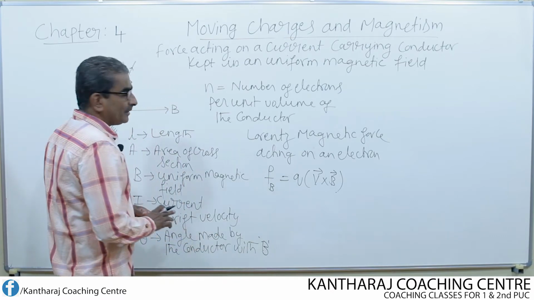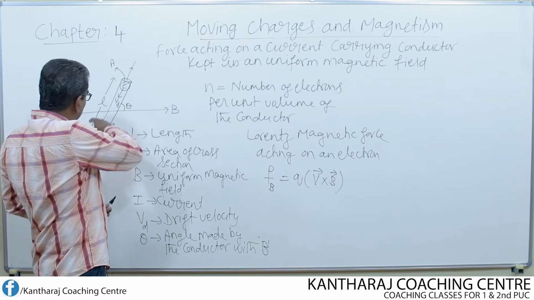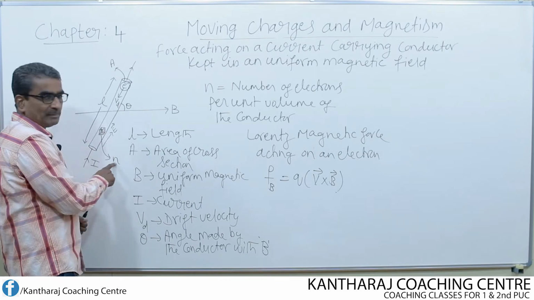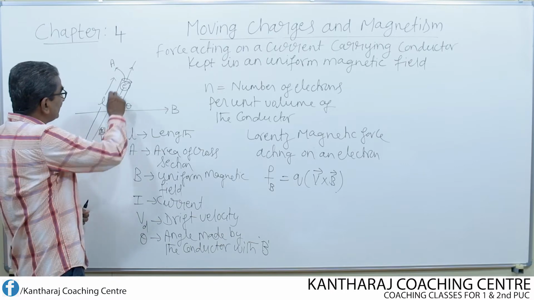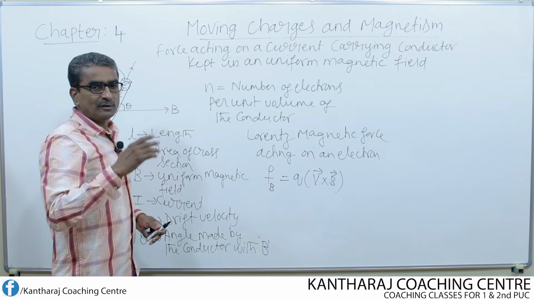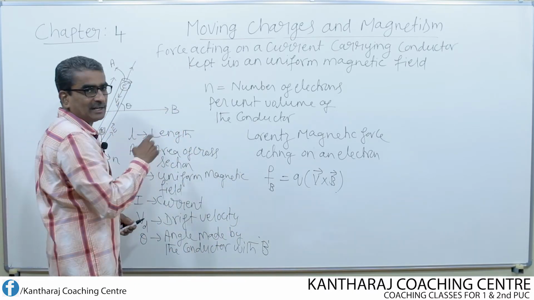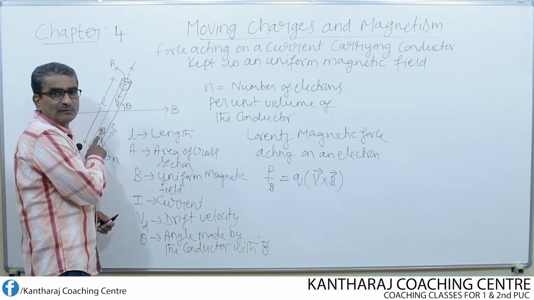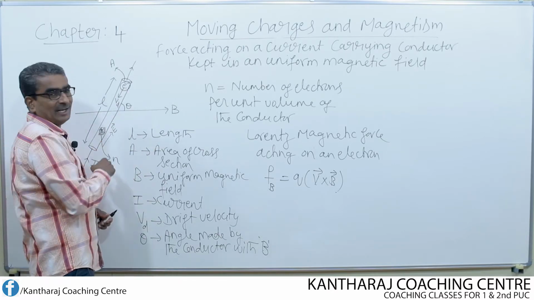Now what is the total number of electrons present in the entire conductor? For 1 unit volume, n is the total number of electrons in 1 unit volume. Like this, there may be many volumes in the entire length of the conductor. Therefore, first let us find the total volume of the conductor, and if I multiply the total volume of the conductor by the number of electrons per unit volume,